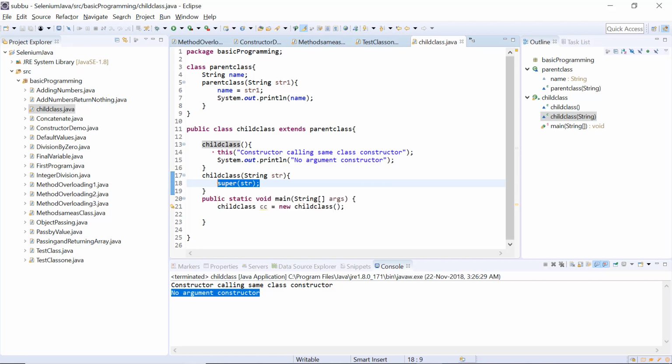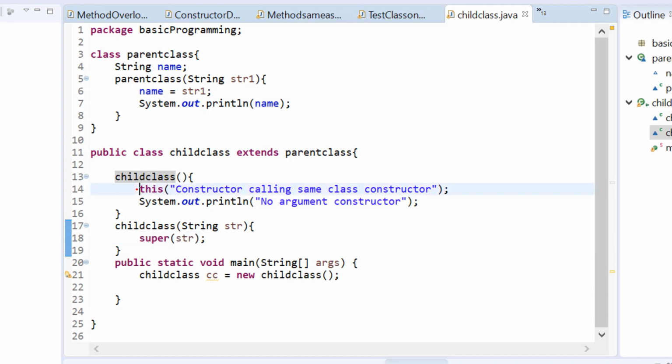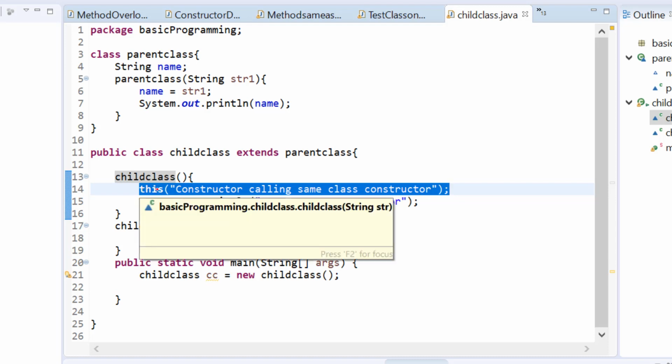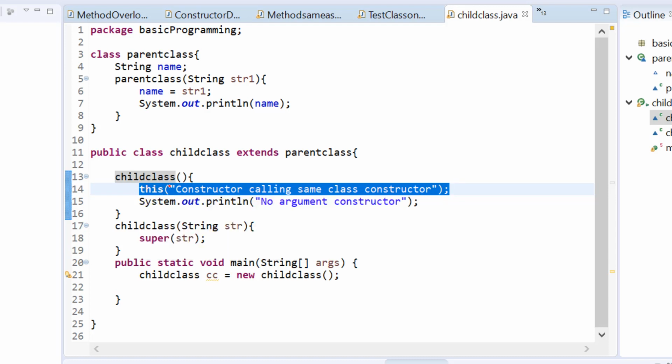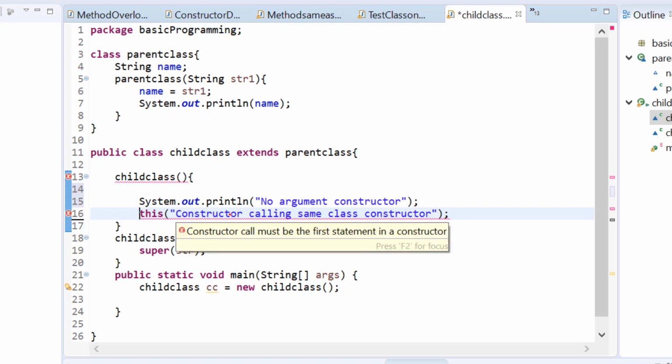And one thing you have to remember here is, if we are calling a constructor from another constructor, let's say here in this case we are calling the parameterized constructor from the default constructor using this, this statement should be the first statement in the constructor, otherwise it throws an error. Let me show you this one. I'm just taking this one out and putting it here, and it will throw an error: constructor call must be the first statement in a constructor.